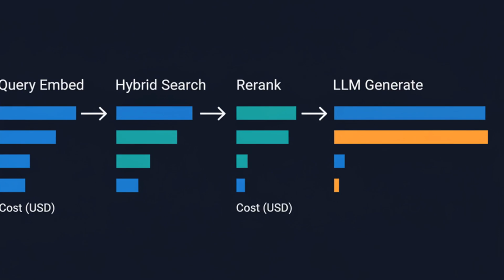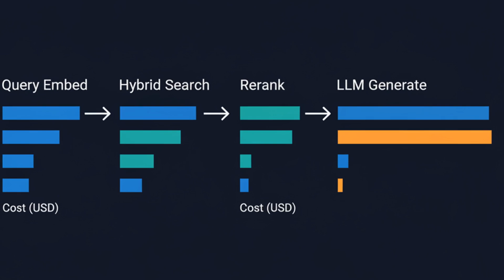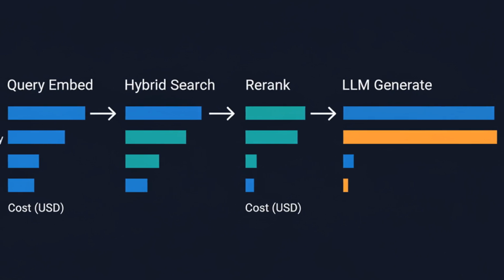Let's talk production economics, because experts live and die by these numbers. Every stage adds latency and cost. Embedding the query is a network round trip. The re-ranker is your most expensive hop. The LLM generation is the biggest cost line. Your levers: cache query embeddings for repeated questions.